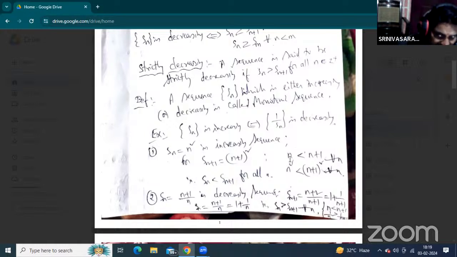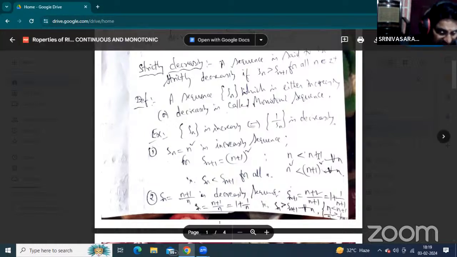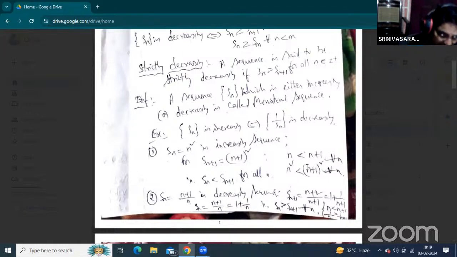Now, what about the relation between n and n plus 1? n is always less than n plus 1, n plus 1 is less than n plus 2, n plus 2 is less than n plus 3, and so on, for all n values.